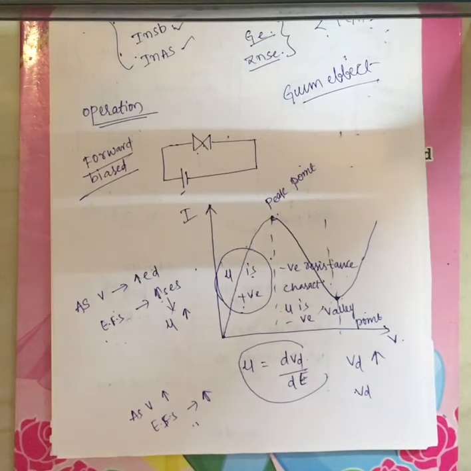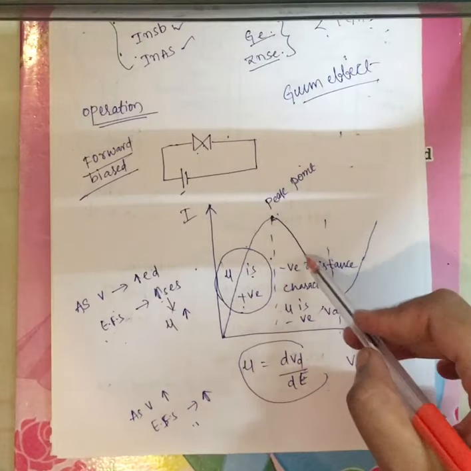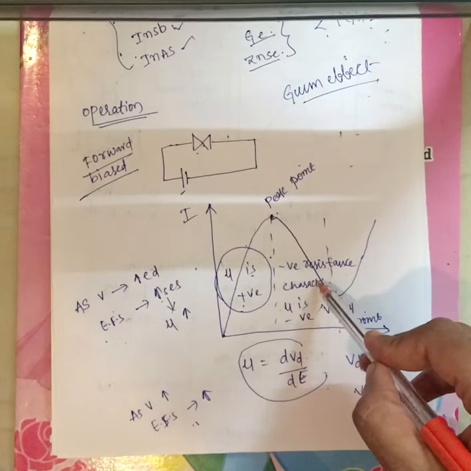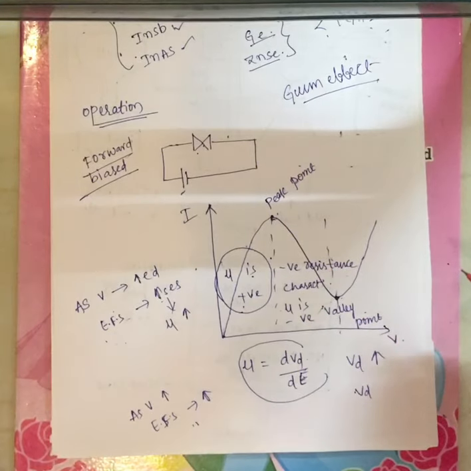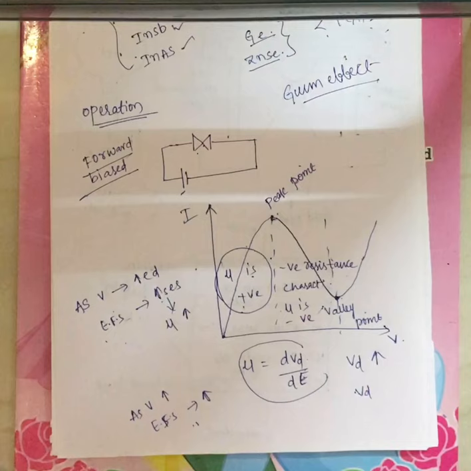Because of this Gunn effect, the diode offers negative resistance characteristics. Because of this negative resistance characteristic, we can use the Gunn diode in very high frequency applications, nothing but microwave. This is about the Gunn diode.